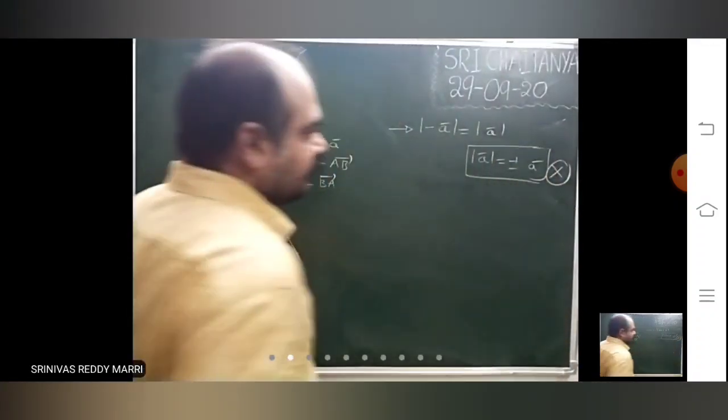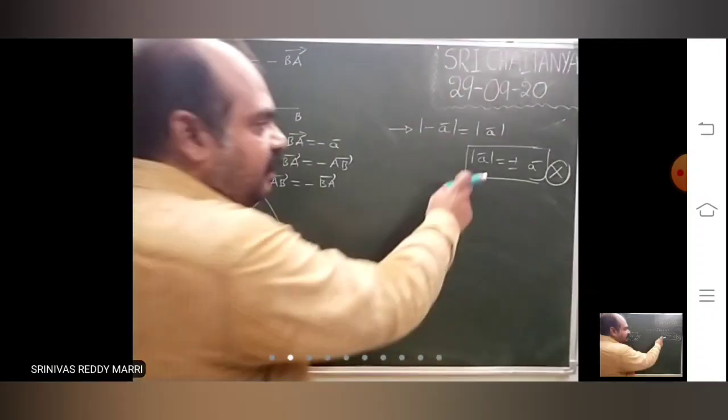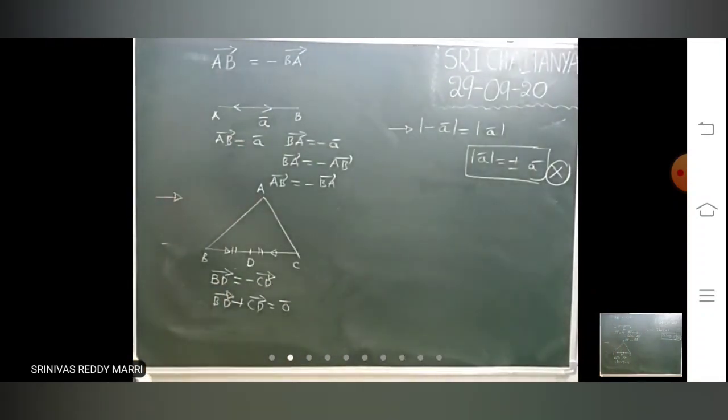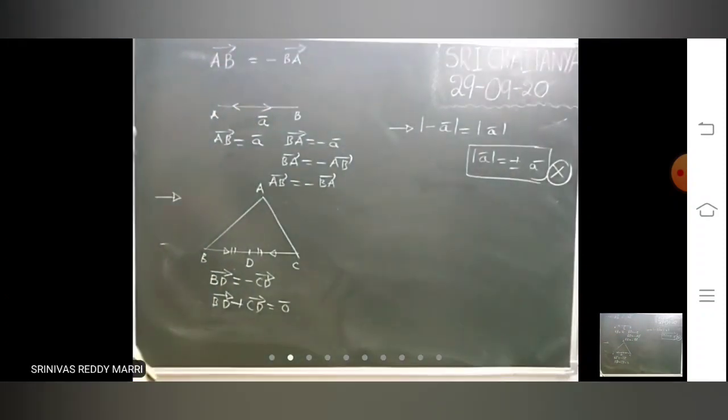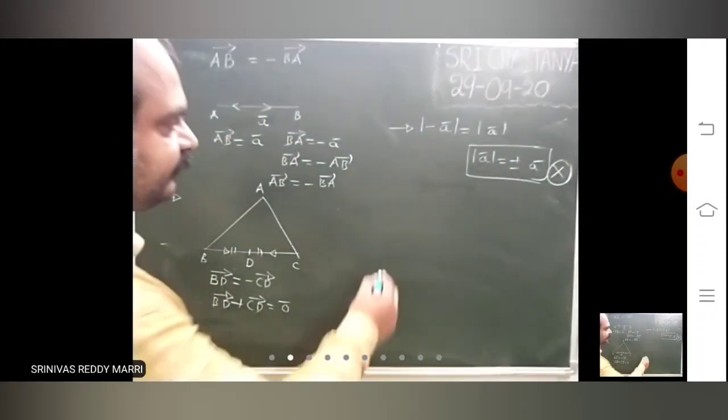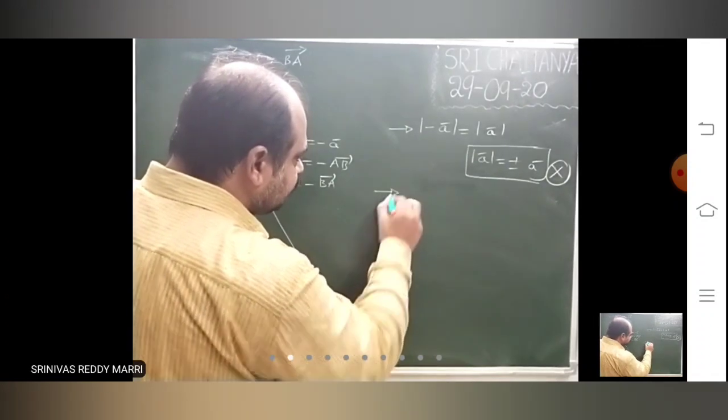Don't mistake this: modulus a bar is not plus or minus a bar here. In functions we have written modulus x equals plus or minus x. Here modulus a bar means magnitude of a bar, not plus or minus a bar. Don't mistake that. So next, look.